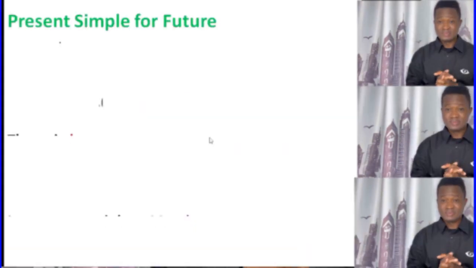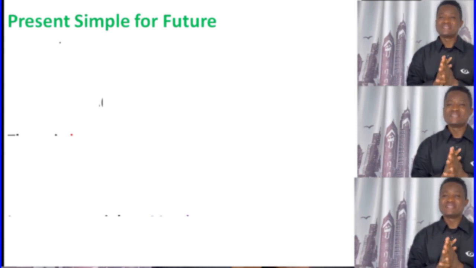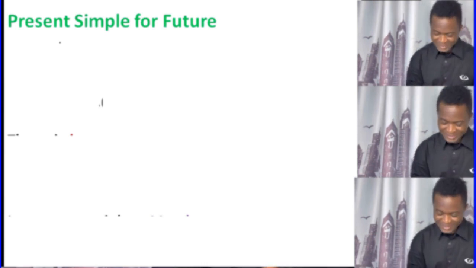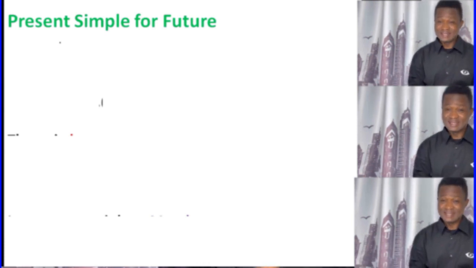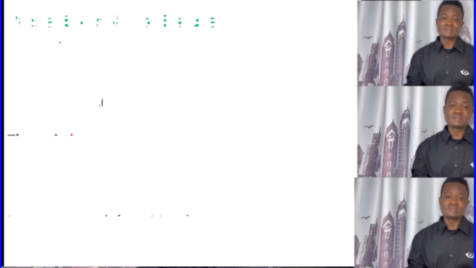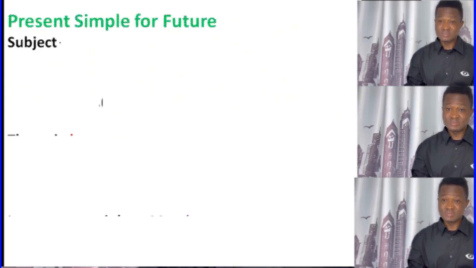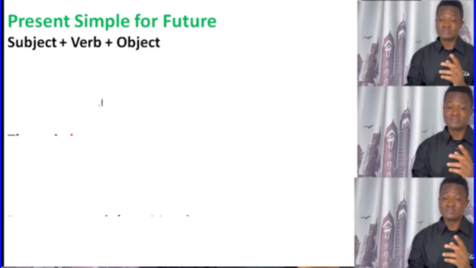Present simple for future. So we use the present simple to talk about the future in a timetable, program or project. So what is the formula? The formula for present simple is subject plus verb plus object. This is a simple formula.